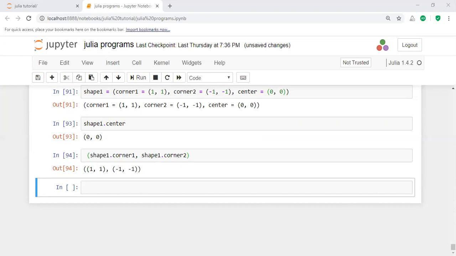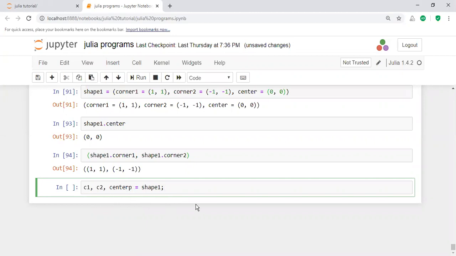For example, let us take a simple example. C1 is one tuple, C2 is another tuple. Here you can access all these values, for example, destructuring values. For example, C1, C2, center P. Center P is one of the pieces of information of shape one.